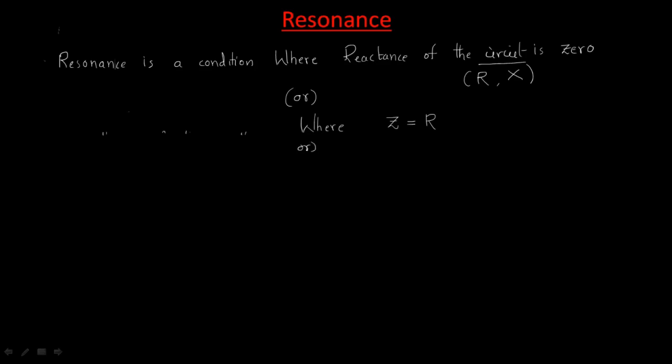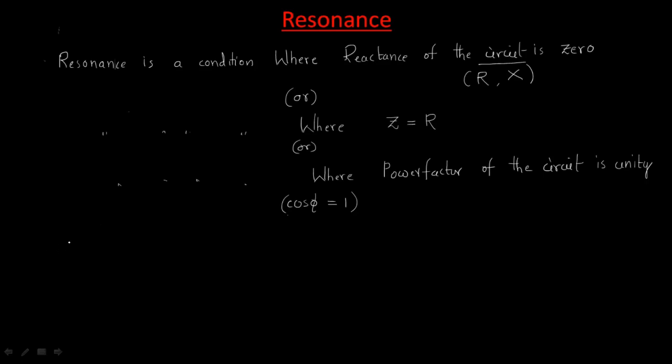Or another definition is that resonance is a condition where the power factor of the circuit is unity. That is, the power factor cos phi equals 1. These are the definitions of resonance.